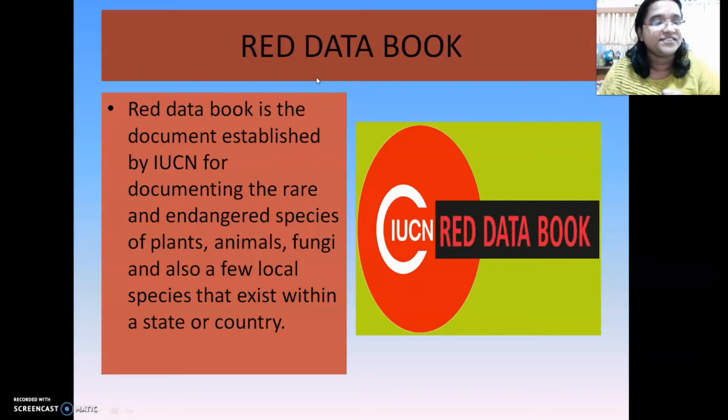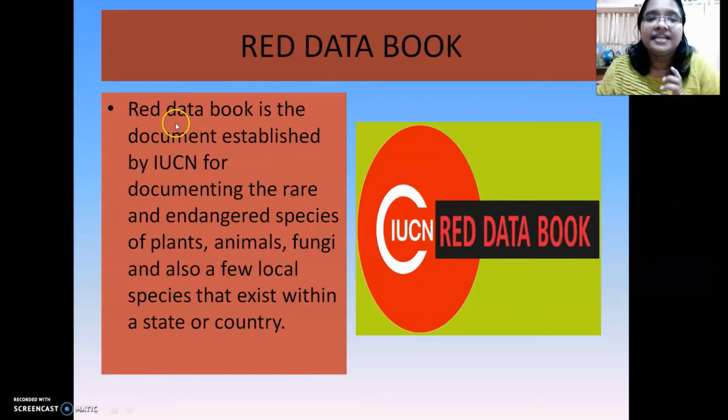Am I right? Yes. And when we discussed the vulnerable species, rare species and all, I told you all these red categories, the rare categories, are being recorded by an organization which is called IUCN, International Union for the Conservation of Nature and Natural Resources.